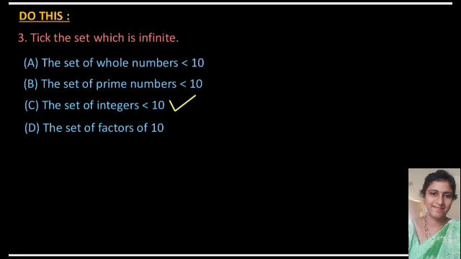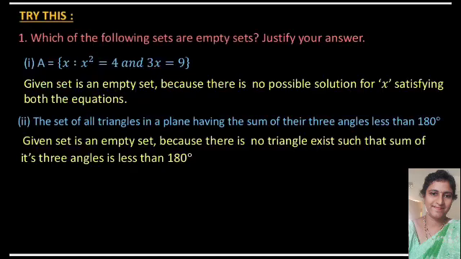Next, the set of integers less than 10. So what integers are less than 10? You cannot count it. All of you know what the integer set is, and how many integers are in the set less than 10. It is infinite, uncountable, because there are many numbers in the integers set less than 10. Next one is the set of factors of 10. The factors of 10, all of them, also form a finite set.